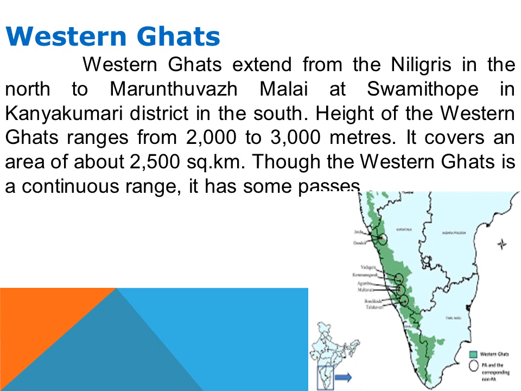The Western Ghats extends from the Nilgiri in the north to Marudwal Malay at Swamitop in Kanyakumari district in the south. So it starts from Nilgiri to Kanyakumari. The height of the Western Ghats ranges from 2000 to 3000 meters. It covers an area of about 2500 square kilometers. And the Western Ghats, as you already know, is one of the continuous ranges, and it has some passes also.